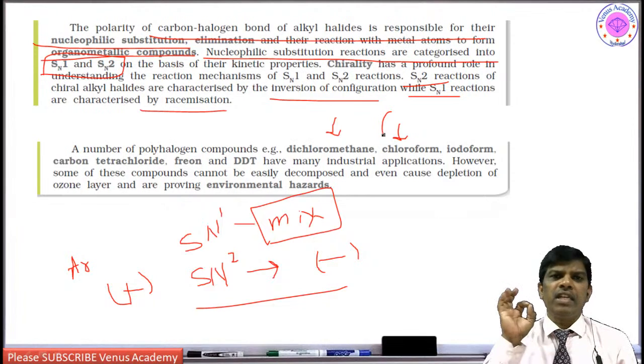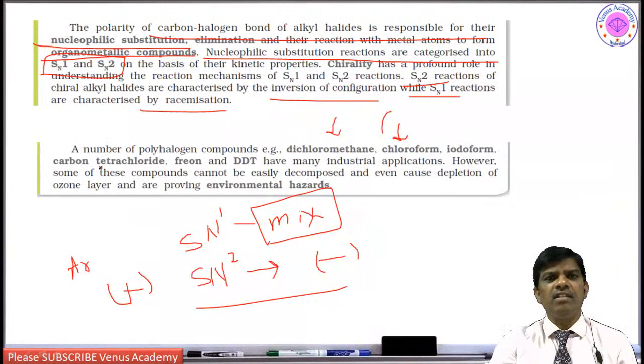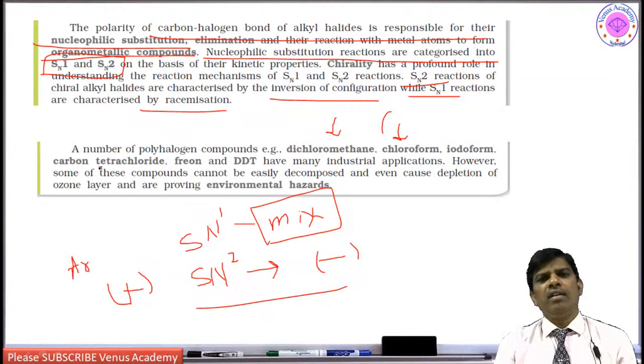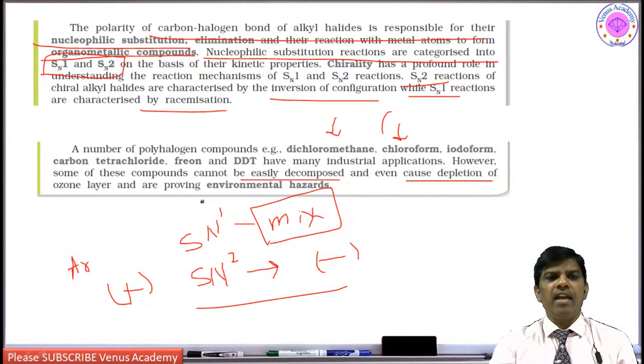If you enter any synthetic organic chemistry lab, you will find dichloromethane, chloroform and carbon tetrachloride on the table. These are commonly used solvents, but nowadays they are banned, though we are still commonly using them in India. However, some of these compounds cannot be easily decomposed and even cause depletion of the ozone layer and are proving to be environmental hazards.